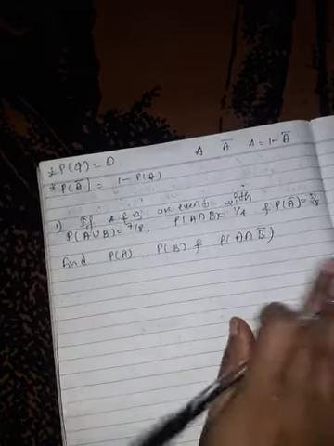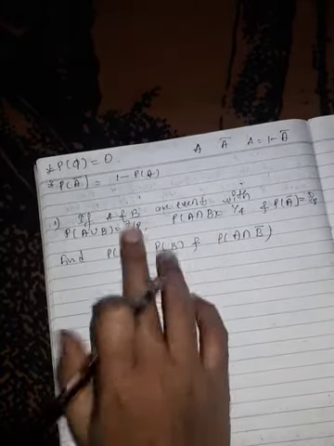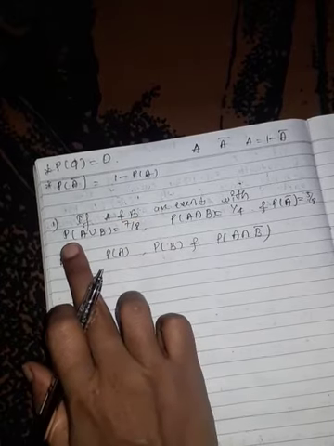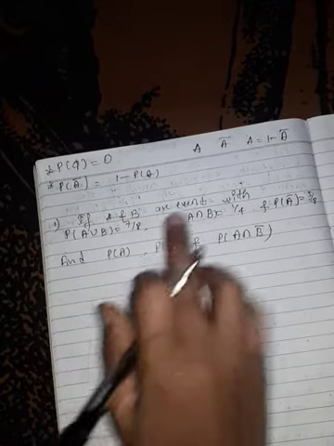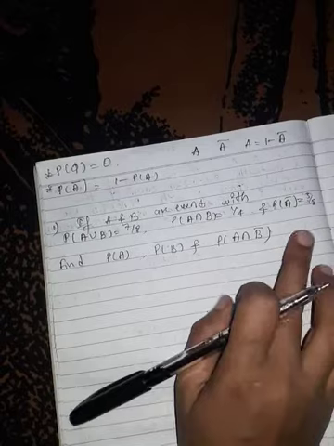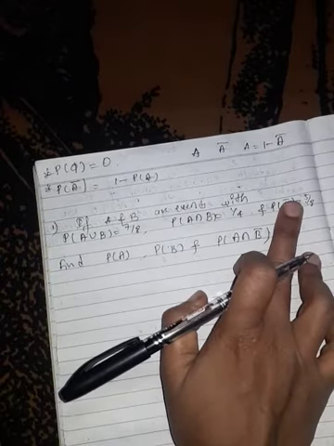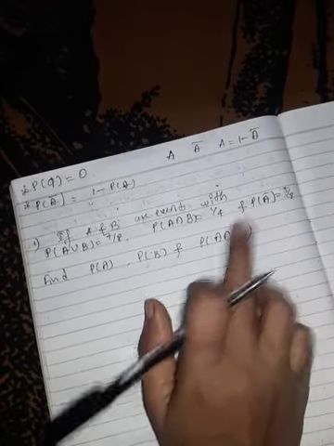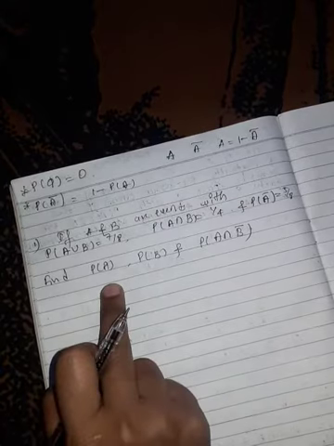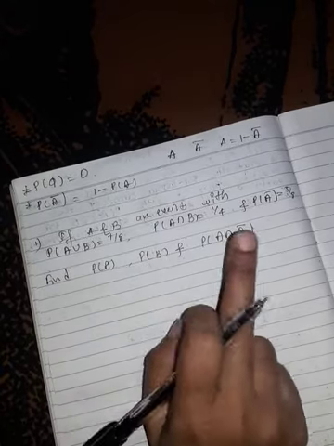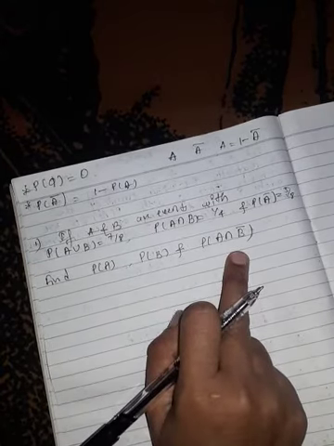Now they gave some values here. A and B are two events. They gave probability of A union B, probability of A intersection B, and probability of complement of A. Using these values we have to find probability of A, probability of B, and probability of A intersection B bar.